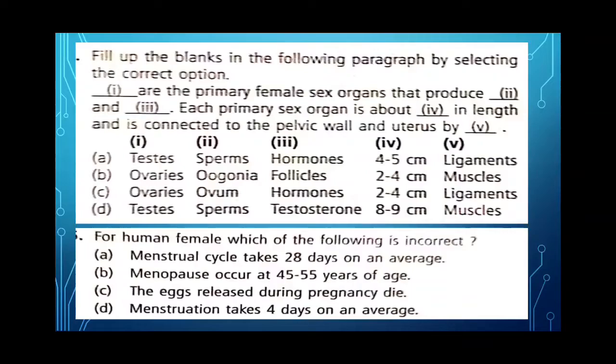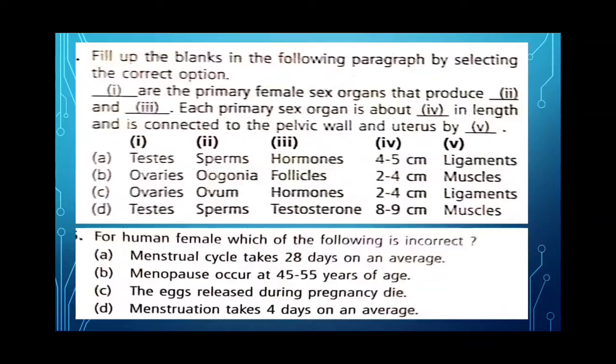So what is the answer? Ovaries are the primary female sex organs that produce ovum and hormones. Each primary sex organ is about 2 to 4 centimeter in length and is connected to the pelvic wall and uterus by ligaments. So the correct option is C.